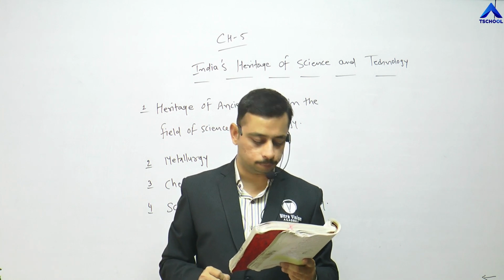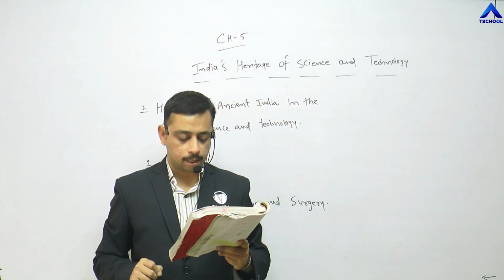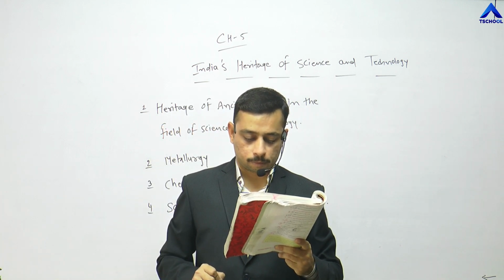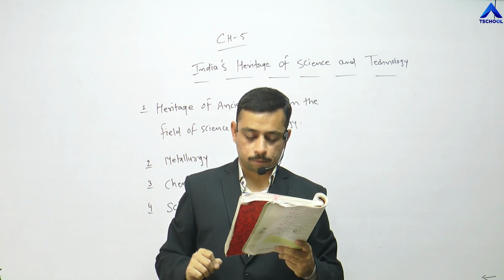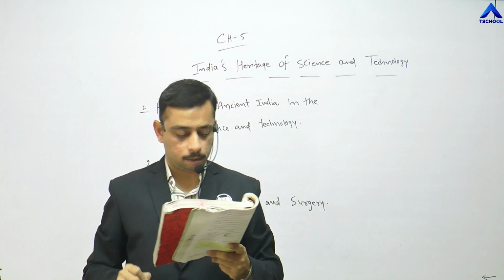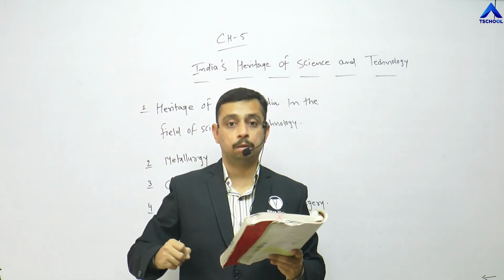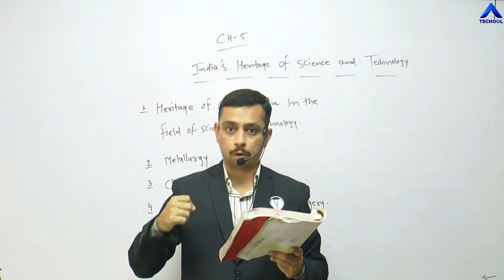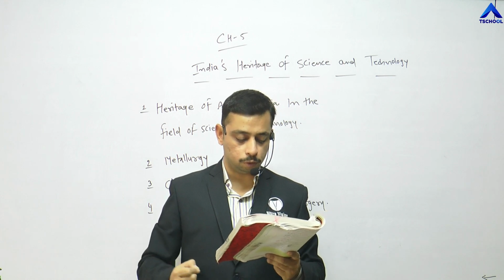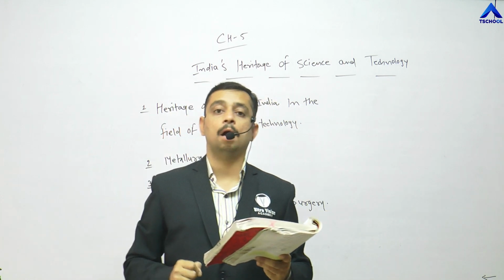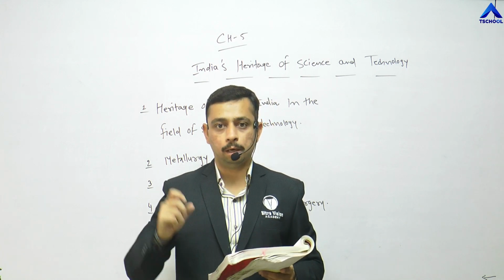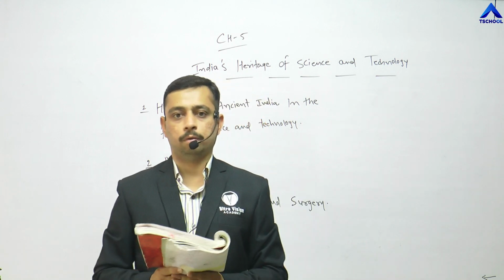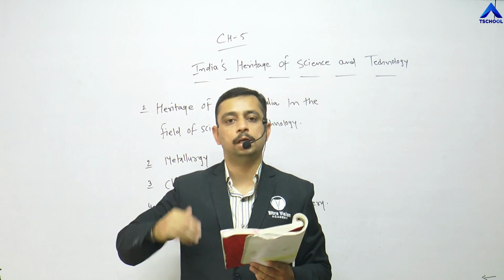Underline that statement again. He had written books like Ras Ratnakar and Arogya Manjari. Acharya Nagarjuna advocated the use of allopathy along with herbal medicines. He has written two books, Ras Ratnakar and Arogya Manjari, and he also advocated the use of allopathy with herbal medicines. Who invented all these things? Acharya Nagarjuna, right? He is known as the Acharya in the field of chemistry.